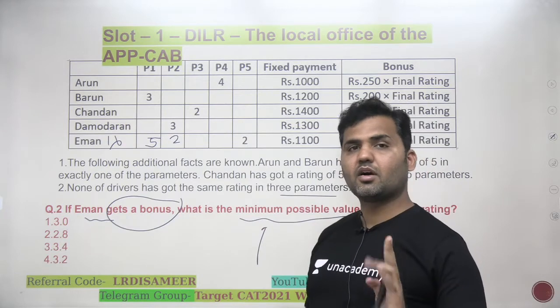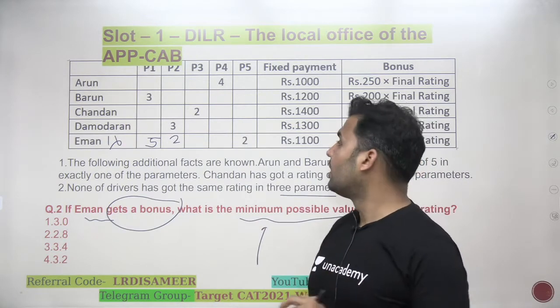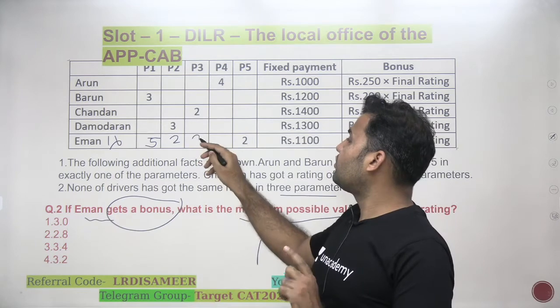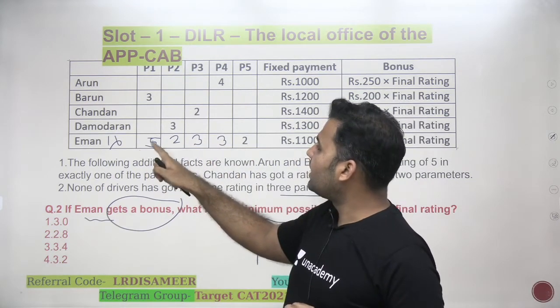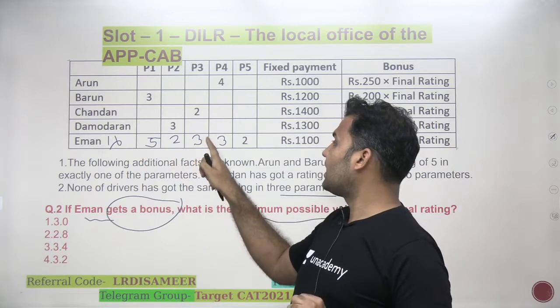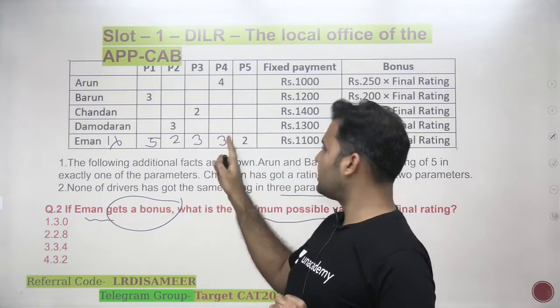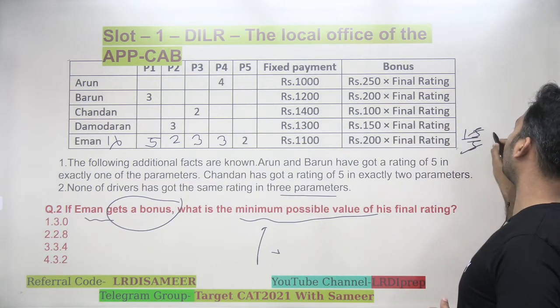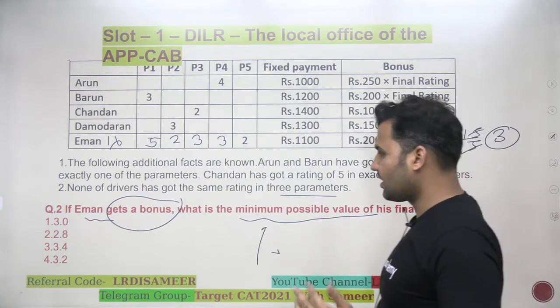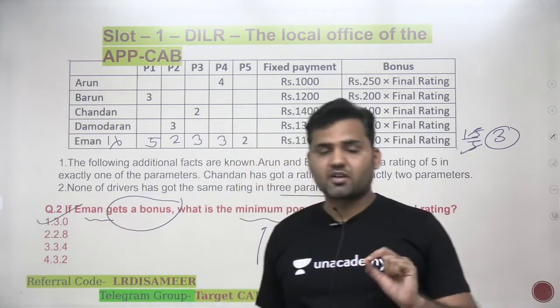The maximum number of times is 2. So what should be the next value I can give? To minimize it, I can give him 2, 3. So the total of Iman is 5 plus 2, 7 plus 3, 10, 13, and 15. And 15 by 5, the final rating would be 3. That's the correct answer, option number 1. This is CAT 2020 slot 1.